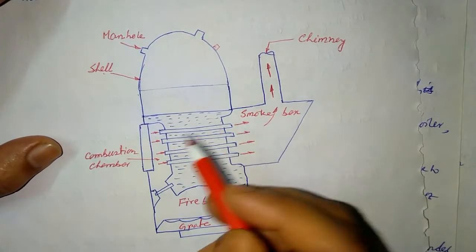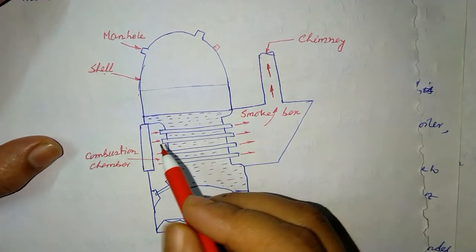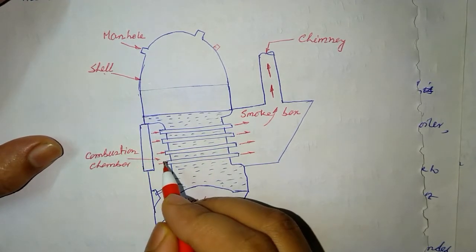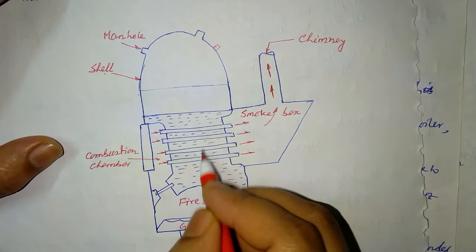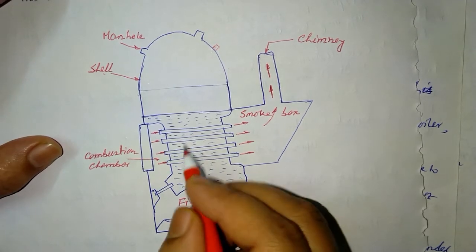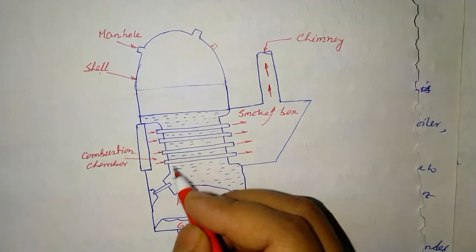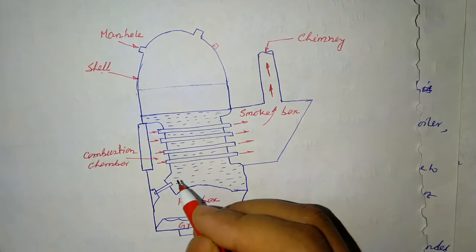On the other hand, for a water tube boiler, there is a circulation of water through the tube and this tube will be surrounded by flue gas or hot gases. Then we call this a water tube boiler.